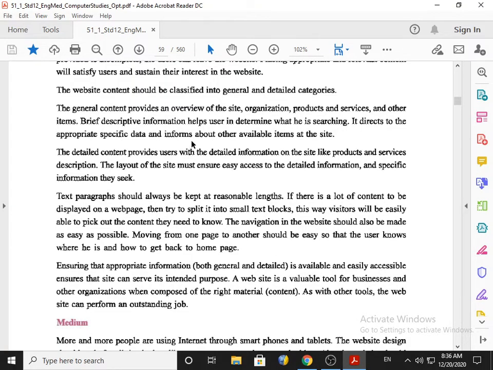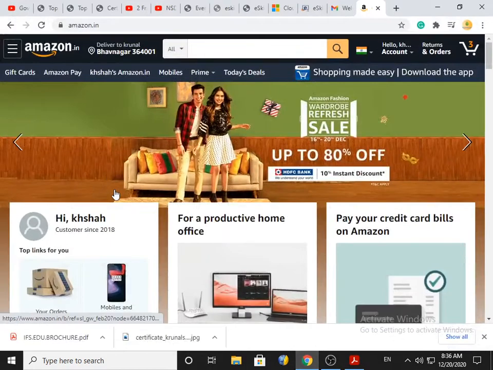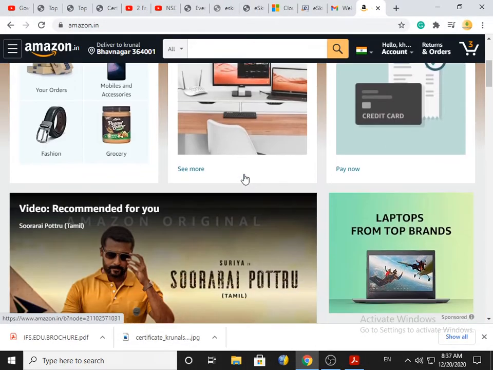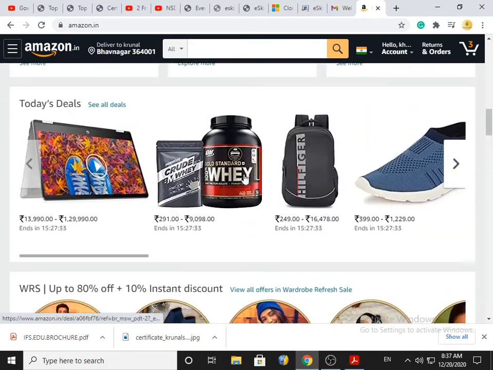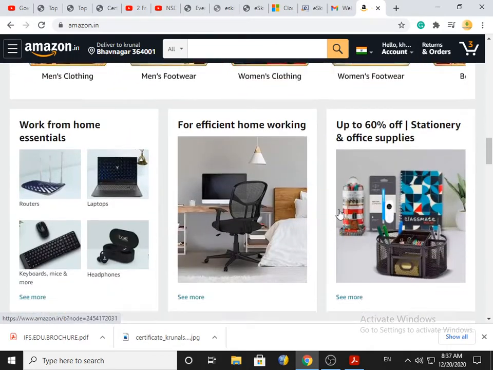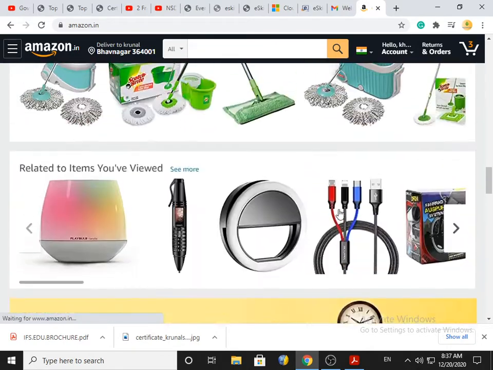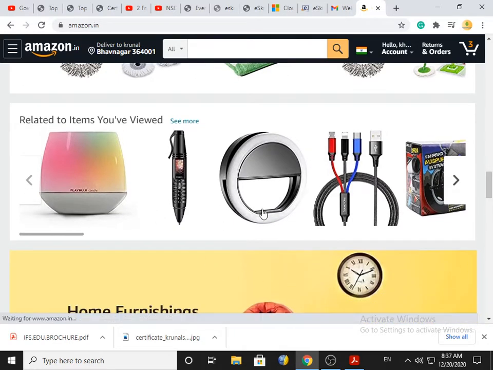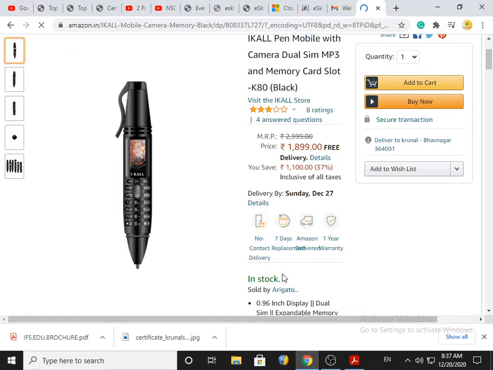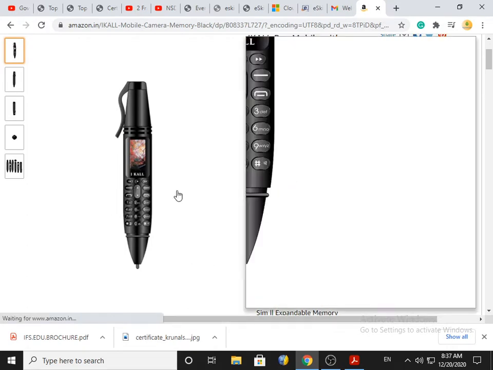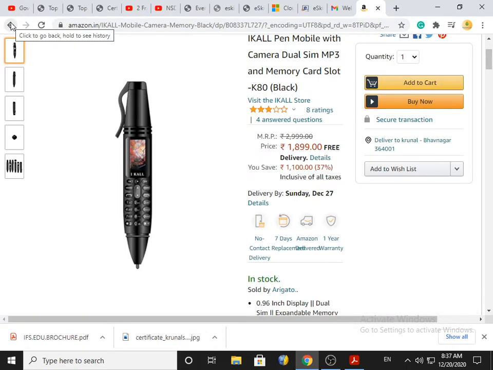So when we talk about general and detailed categories, here we have an example. See, this is the Amazon website. Now you are able to see the general list of products. Now if you click on any specific product, say for example, if I click on this, then I will get the detailed information. This is detailed information. So general and detail are both different information.